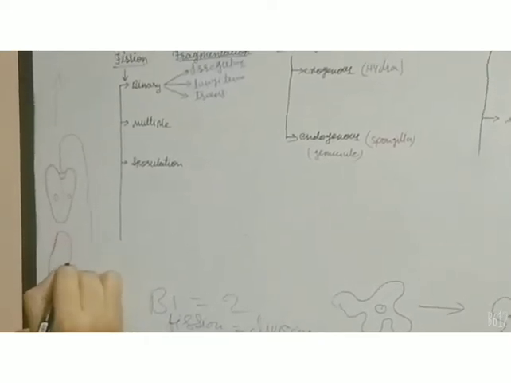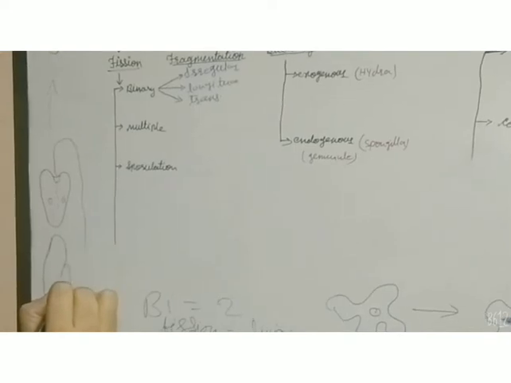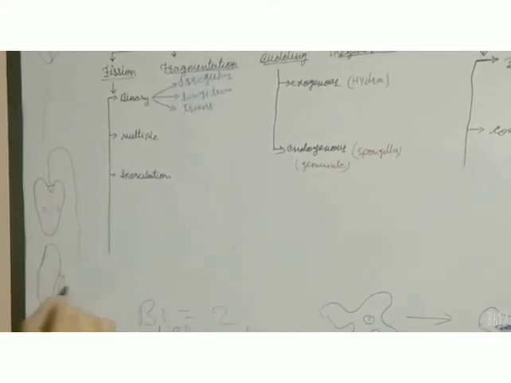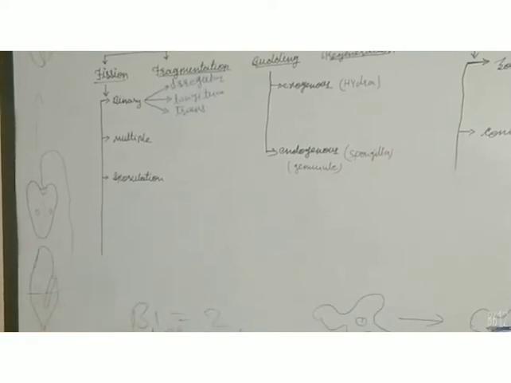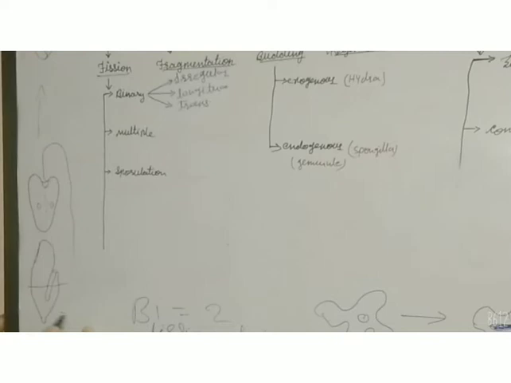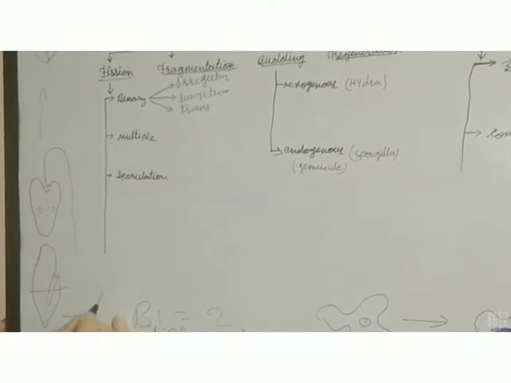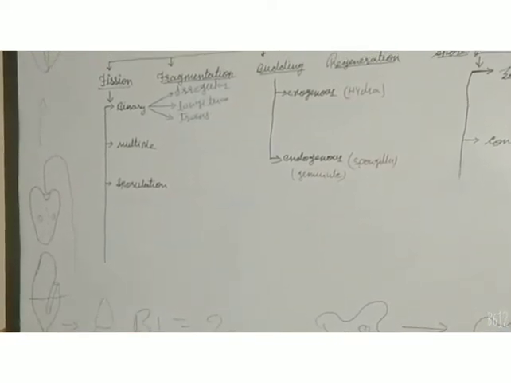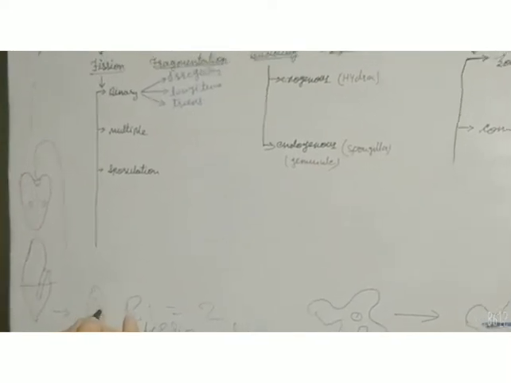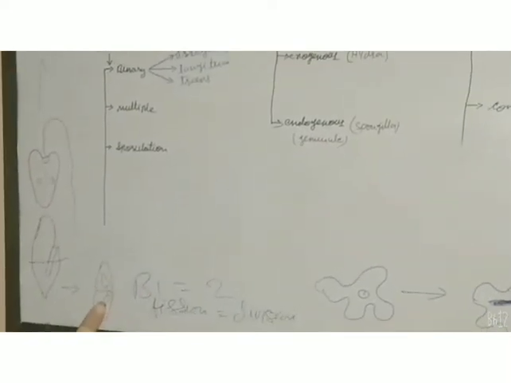Transversely it divides into two daughter cells. First its oral groove, which is also called the cytostome, starts to divide. So this cytostome will divide and the organism will divide into two daughter cells. In this way, two cytostomes will form.